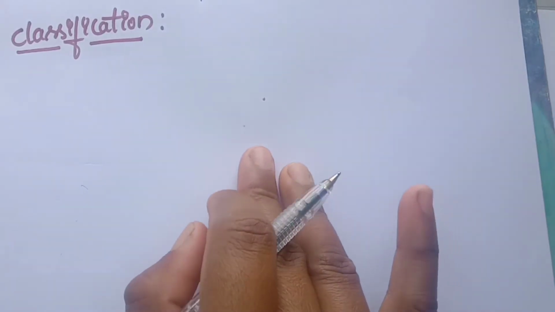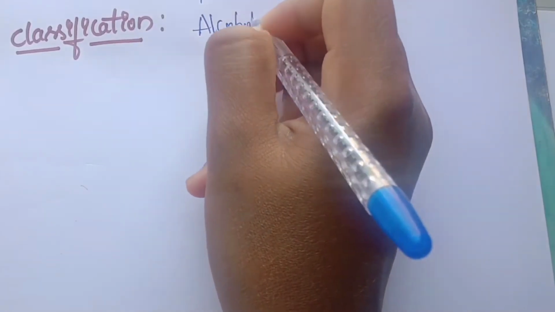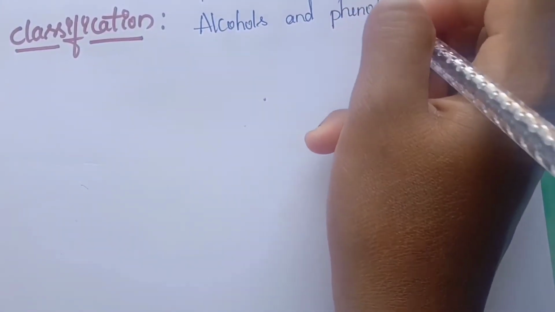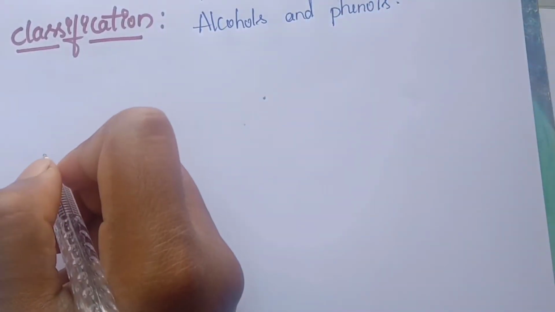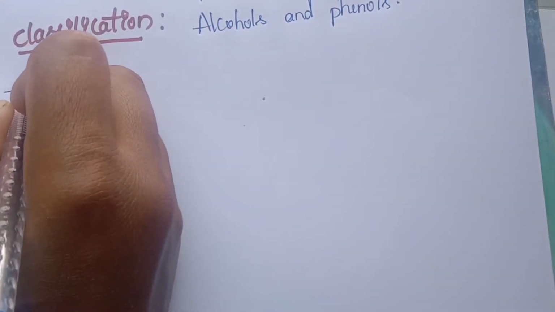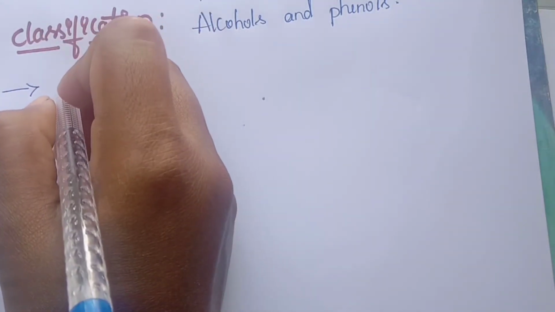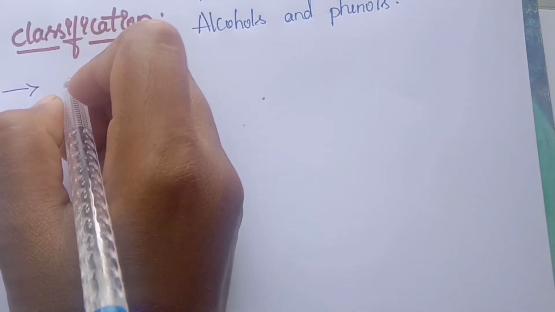So we study the classification of alcohols and phenols together. They are classified based on the number of hydroxyl groups.